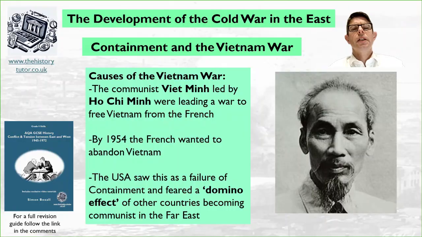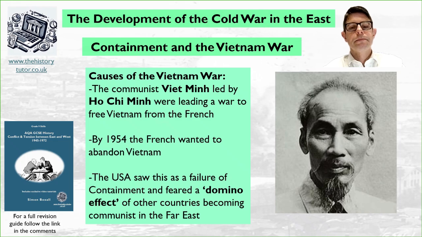So what about Vietnam? Containment in Vietnam is also something we need to consider. So the cause of the Vietnam War were that the communist Viet Minh, led by Ho Chi Minh, were leading a war to free Vietnam from their French imperial overlords after the Second World War. By 1954, the French wanted to abandon Vietnam. It was too expensive. They couldn't continue the fight. But America, fearing the domino effect, fearing that more dominoes were falling to be communist, they went in to try and stop